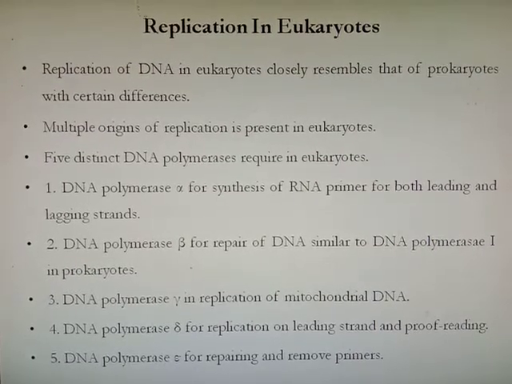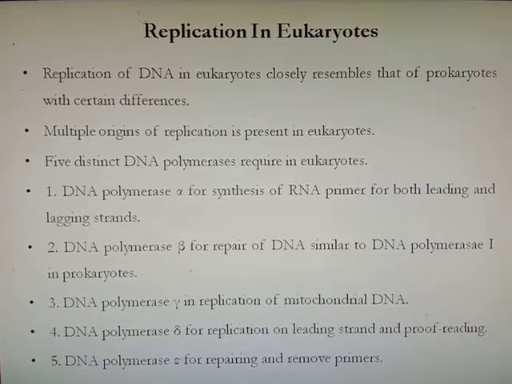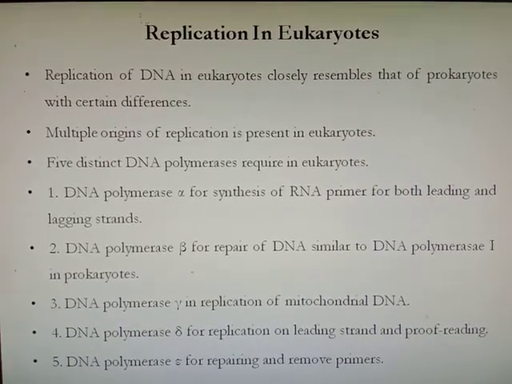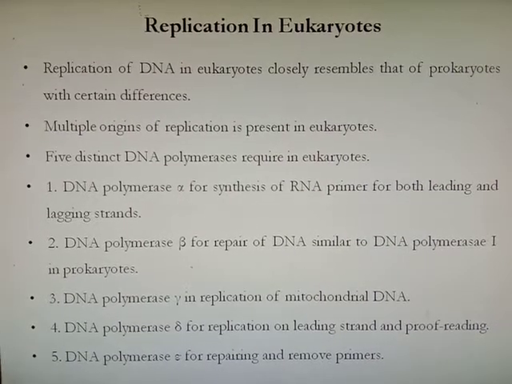Then DNA polymerase delta is required for the replication of leading strand and proofreading, whereas DNA polymerase epsilon is required for the repairing and removing the primer.